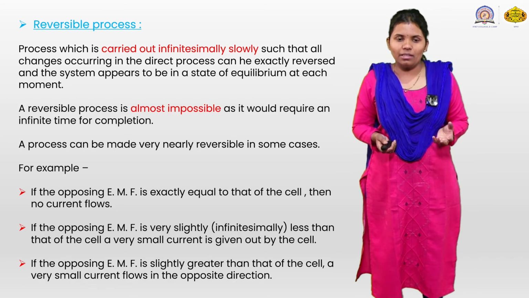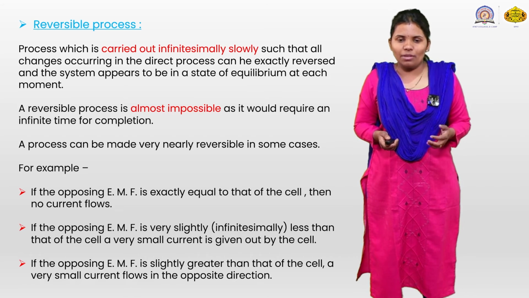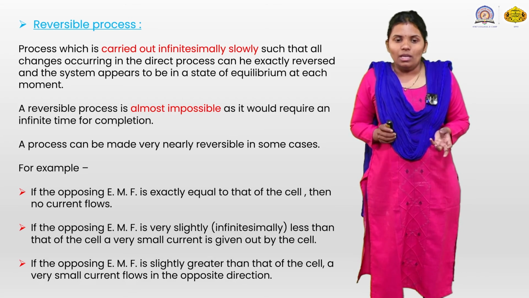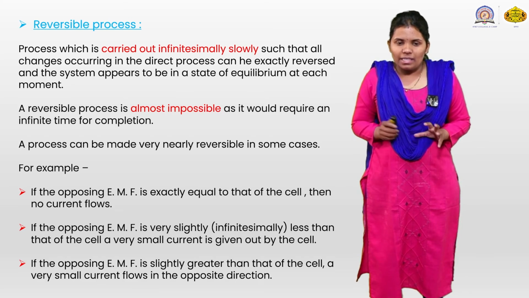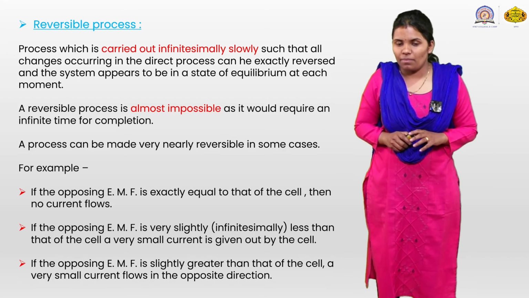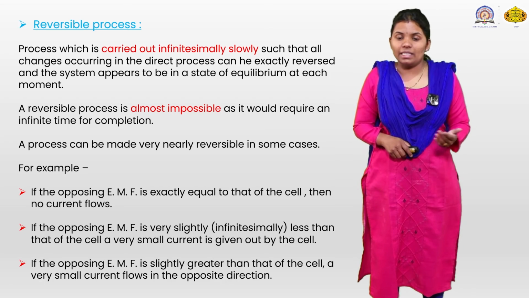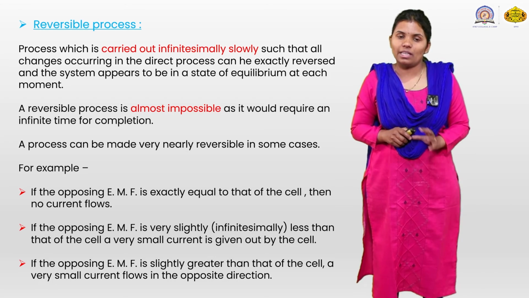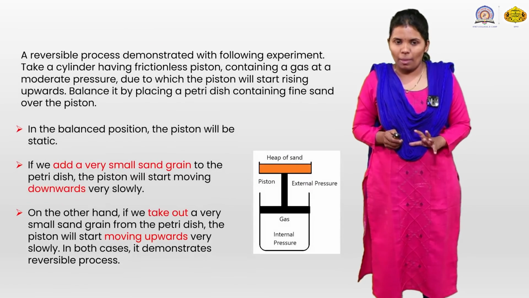Here, if the opposing EMF is exactly equal to that of the cell, then no current flows. If the opposing EMF is very slightly less than that of the cell, a very small current is given out by the cell. If the opposing EMF is slightly greater than that of the cell, a very small current flows in the opposite direction. These are three examples of the reversible process.